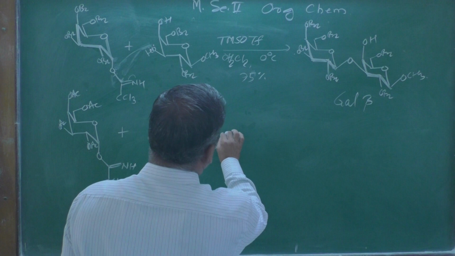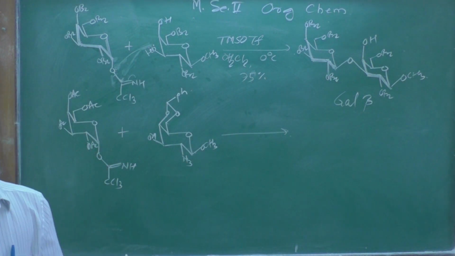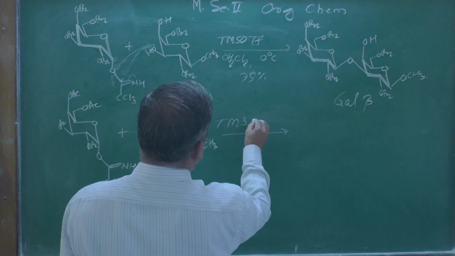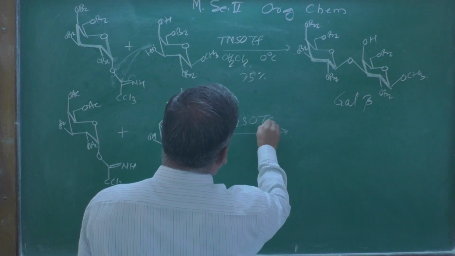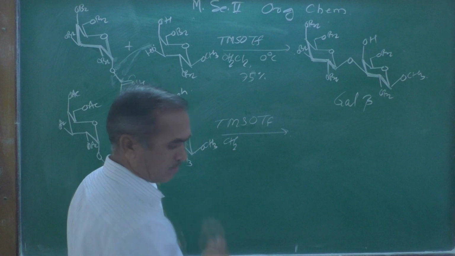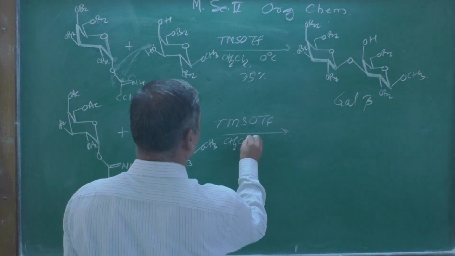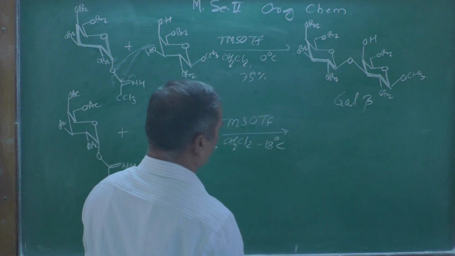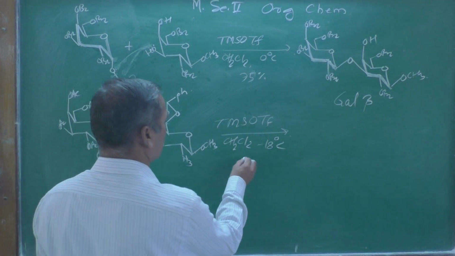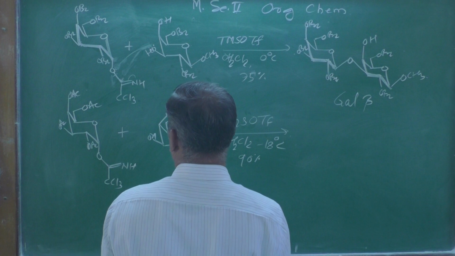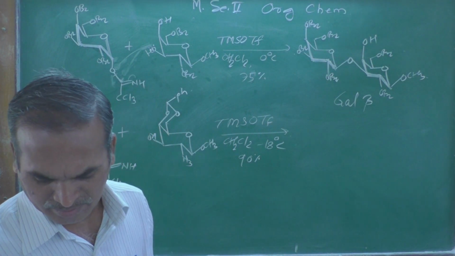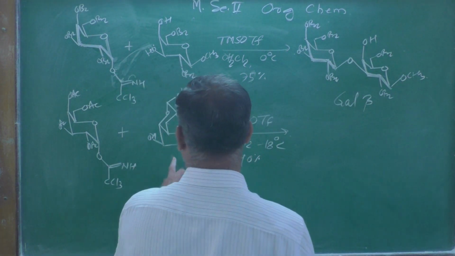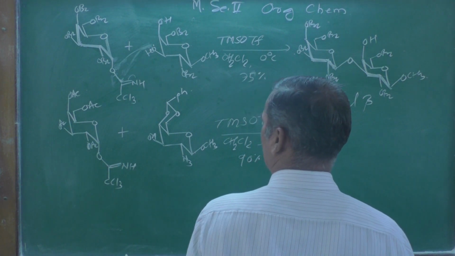Now these two compounds are treated with the same reagent, trimethylsilyl triflate, and the solvent used is CH2Cl2, dichloromethane, at minus 18 degrees centigrade, and they got more than 90% yield by this, and the compound we are going to get is very similar.